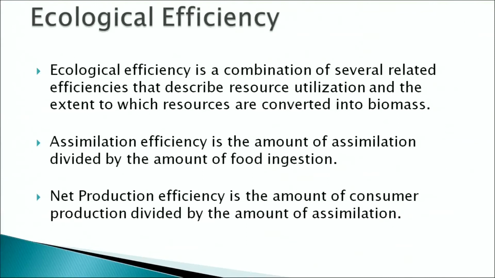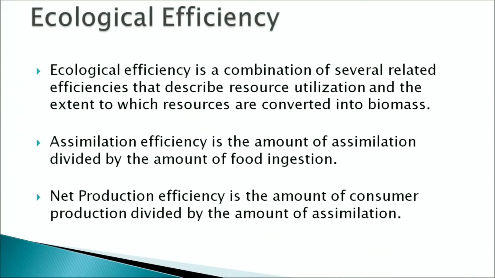The energy pyramids are always upright and never inverted, because at every step there is a loss of energy due to the process of respiration as well as self-sustaining systems of the organisms. Energy flow through an ecosystem can also be expressed in terms of ecological efficiency. This ecological efficiency is a combination of several related efficiencies which describe the resource utilization and the extent to which the resource is converted into biomass.